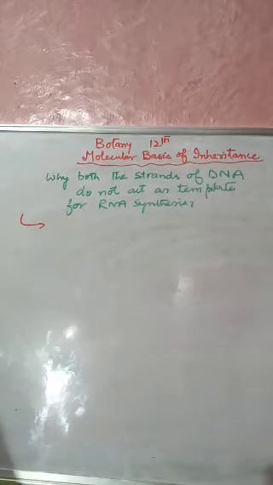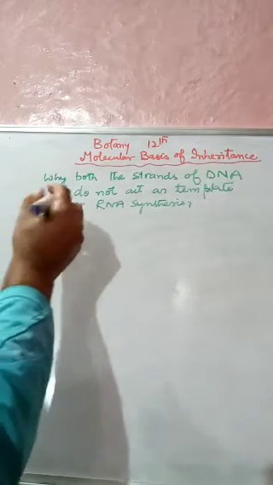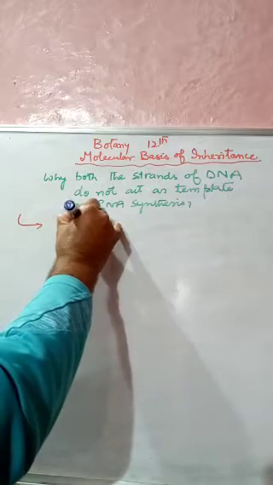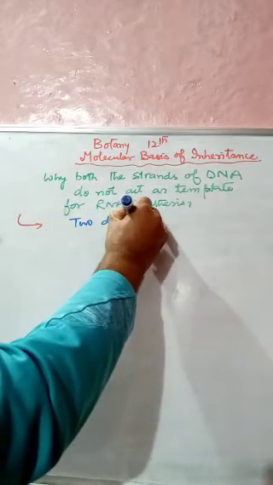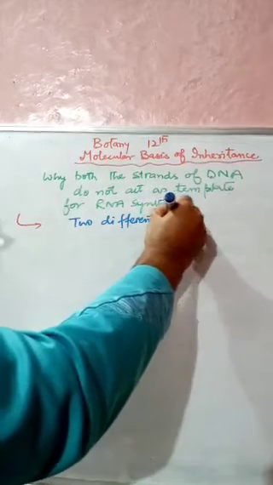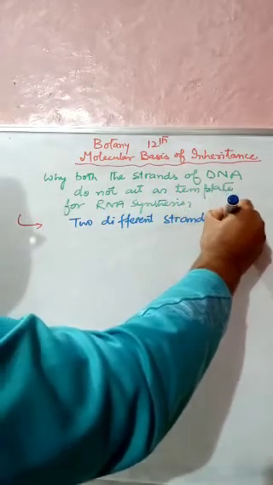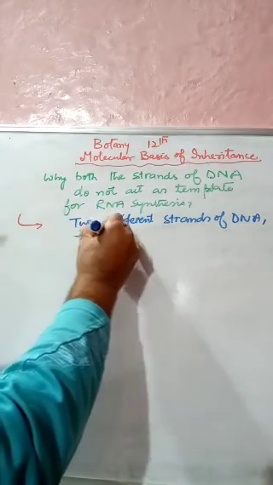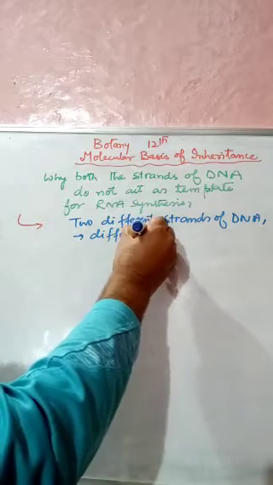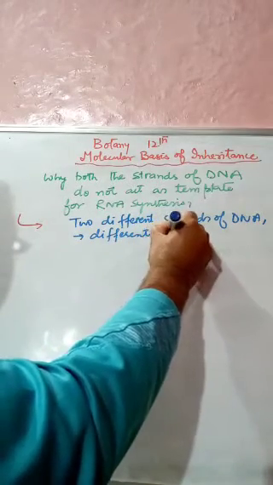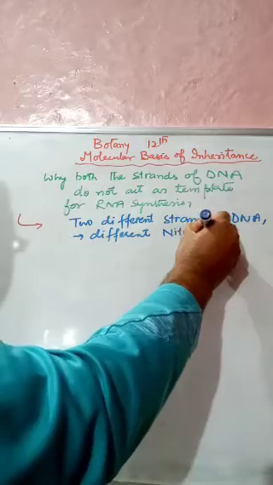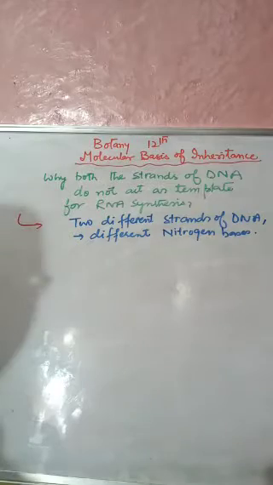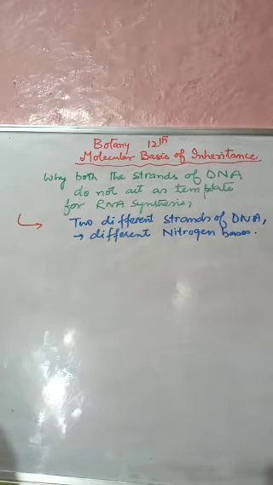The first reason is that the two different strands of DNA have got different nitrogen bases. The two different strands of DNA have got different sequences.